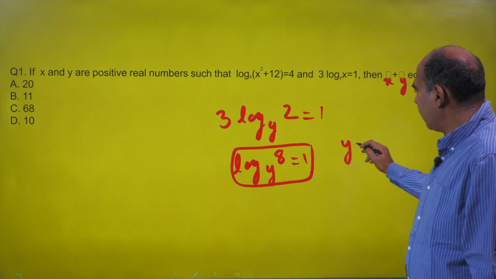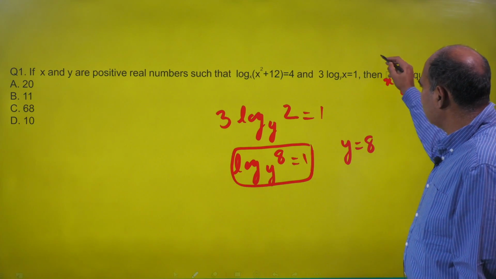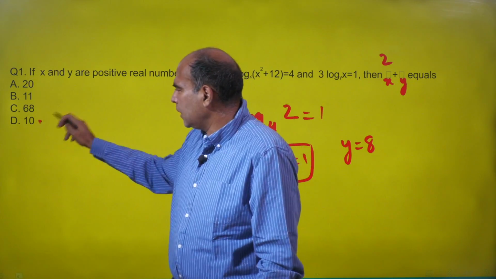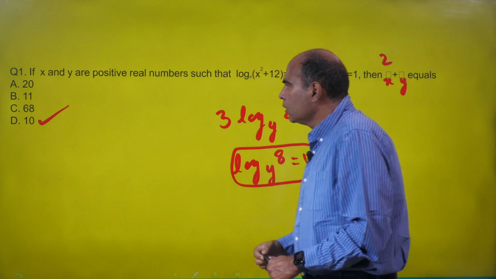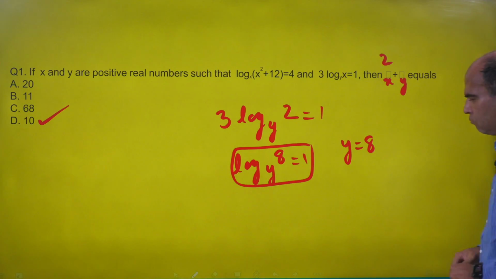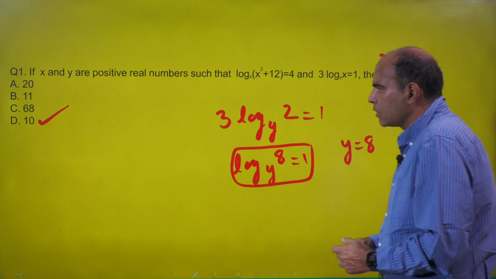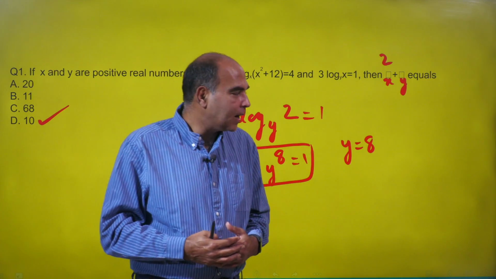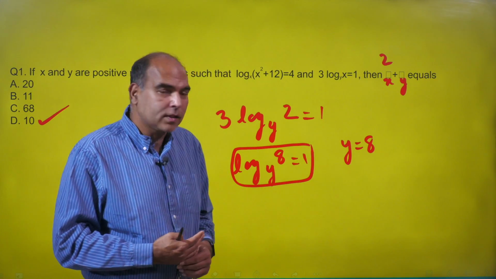So the value of y comes out as 8, the value of x was 2, so x plus y, 2 plus 8 has to be 10, and that's the correct answer to this question. So pretty simple question. I wonder why people found this a paper which had this question very difficult in the CAT. Utna bhi difficult nahi hai, as you can see.